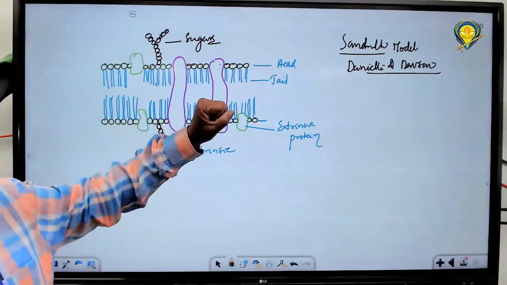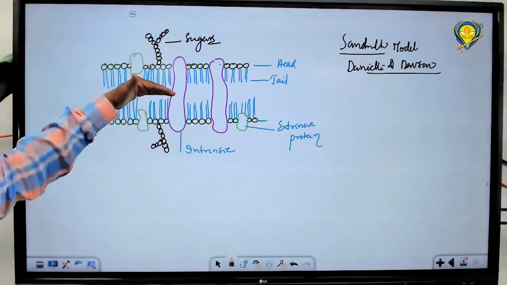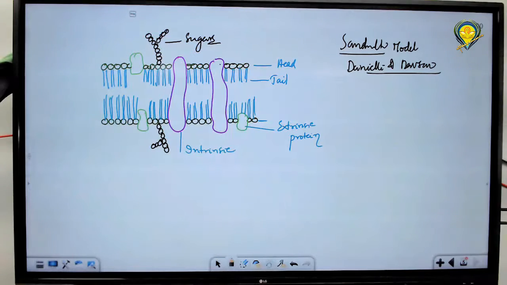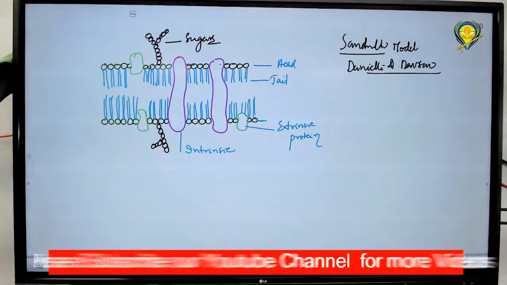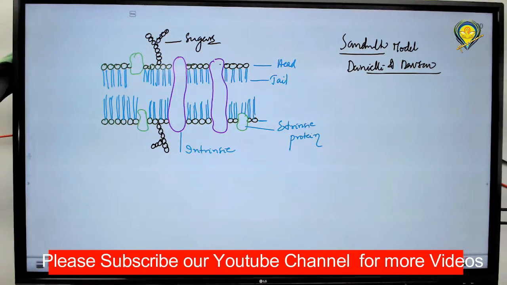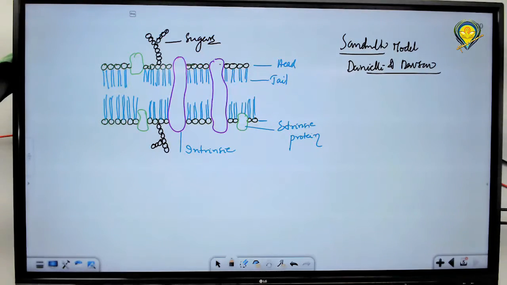Likewise, according to that model, two lipid bilayers sandwich the proteins. The upper layer and lower layer are lipid layers, and in between are proteins. That is what is called the sandwich model. This model failed to explain how the movement of proteins takes place, so it was not accepted.